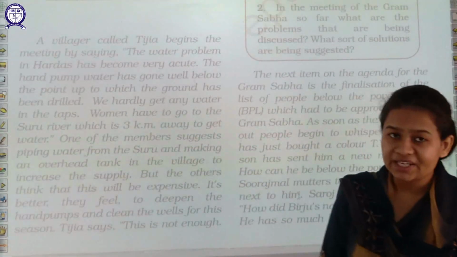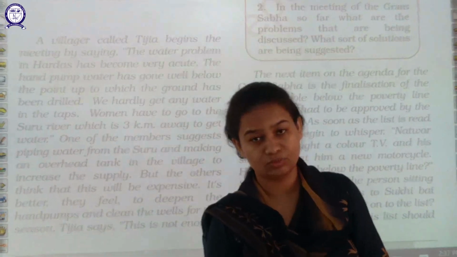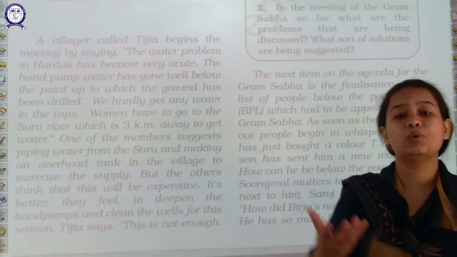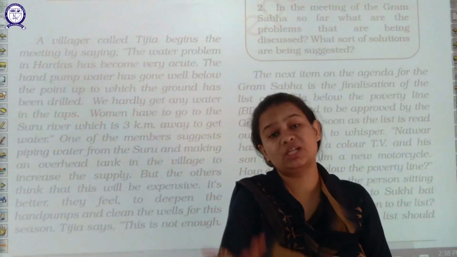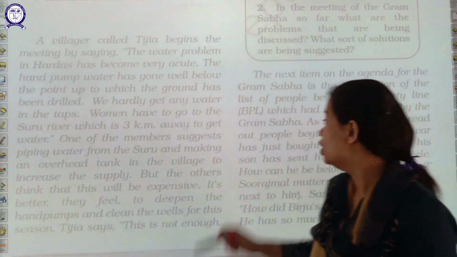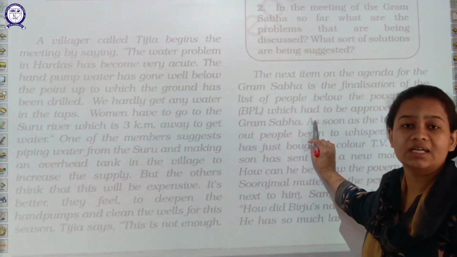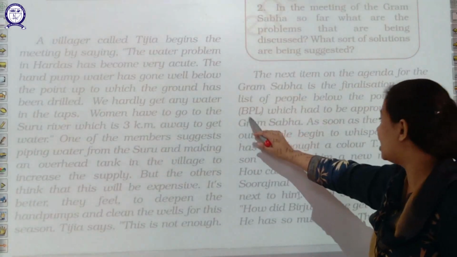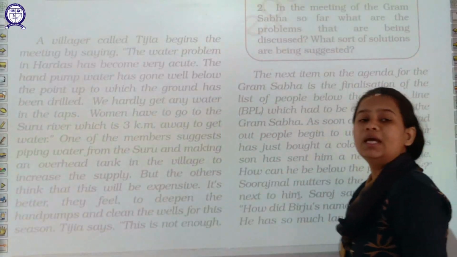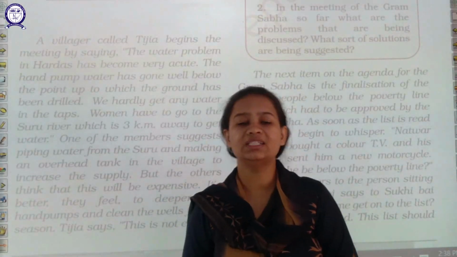Now the second agenda, or the second topic, that was discussed in Hardas village. Agenda means a proposal, you can say, what particular problem or issue the people have. So the second problem that the villagers discussed with the Sarpanch is regarding the BPL. Now what is BPL? You need to understand this thing, students.